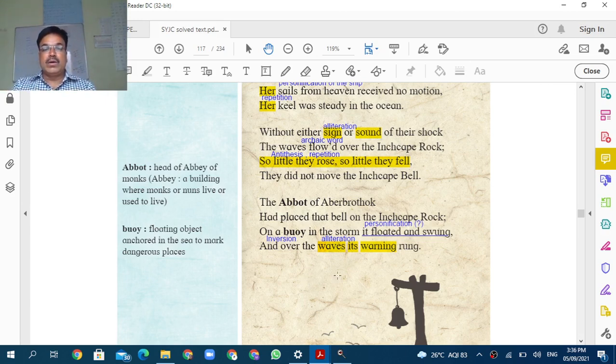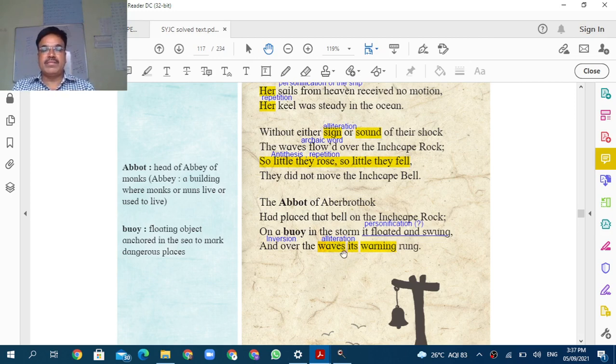आणि काय होते ते, on a buoy in the storm it floated and swung. आणि ती काय होती मग तिथे, जसं जसं स्टॉर्म आलं, वादळ आलं, तिथे ती हलायची, इकडून तिकडे झुलत असते. Storm, that is the swing and song. Okay, ती हलत होती, and over the waves with warning rung. And whenever, that is, the waves are high, at that time when the waves touch the bell, at that time the bell is rung.